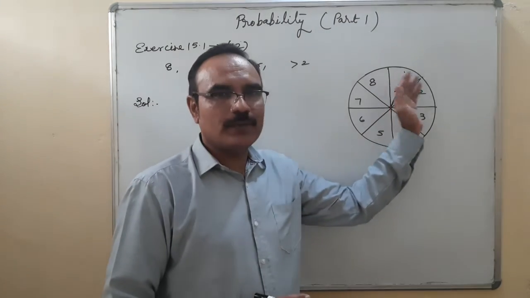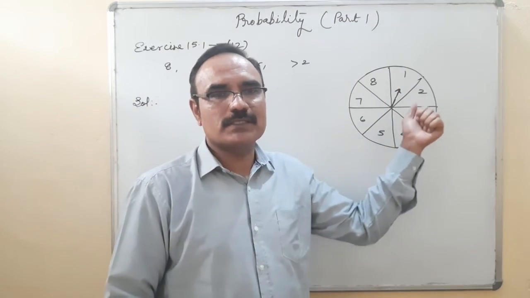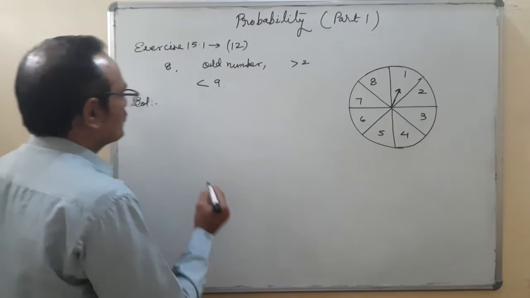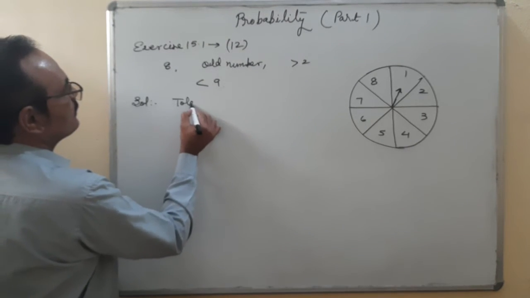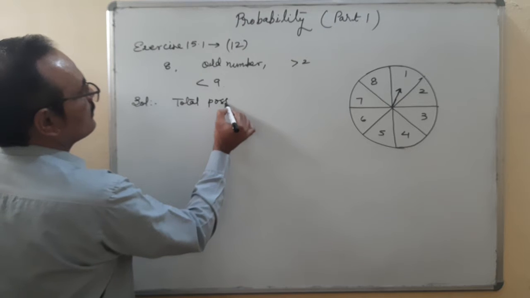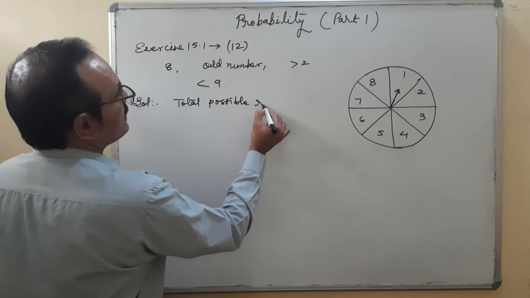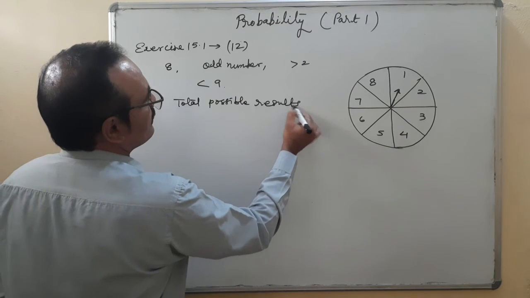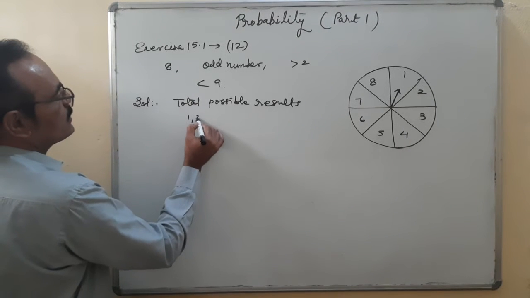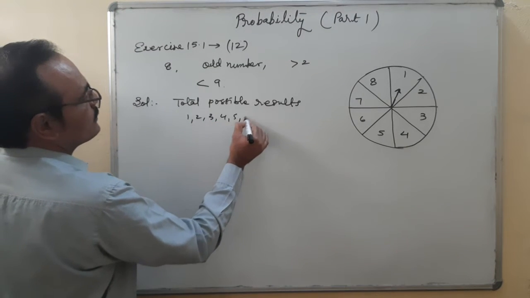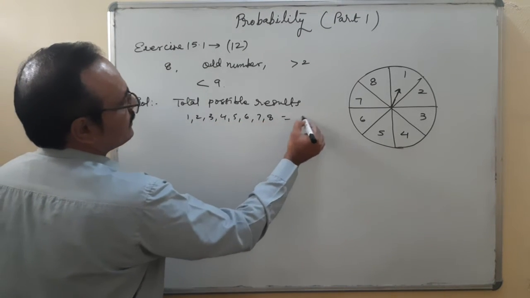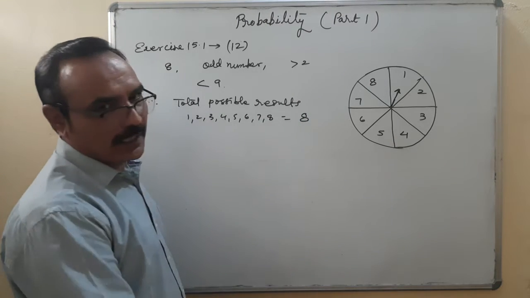Arrow starts from anywhere, it can stop anywhere. How many places are there? 8. Total possible results: 1, 2, 3, 4, 5, 6, 7, 8. Total possible results are 8.